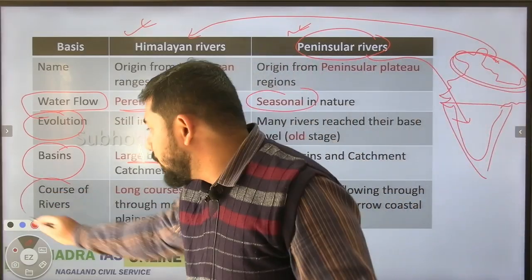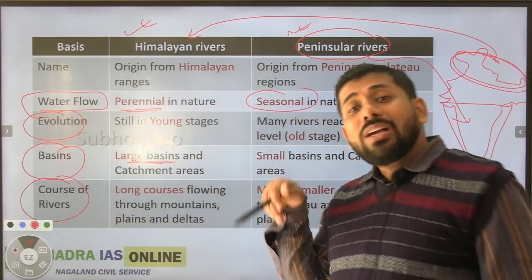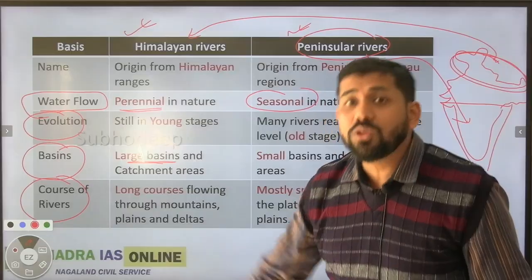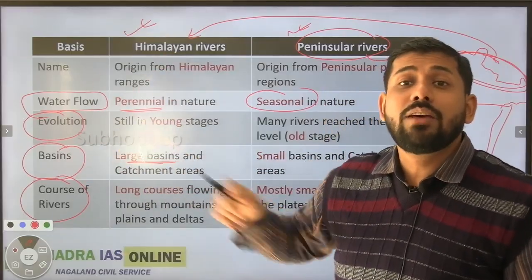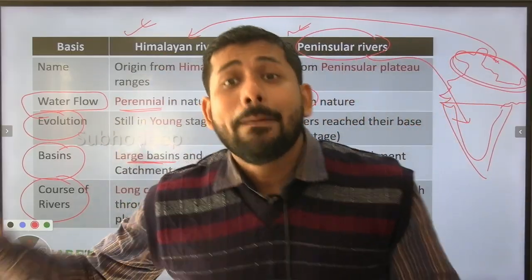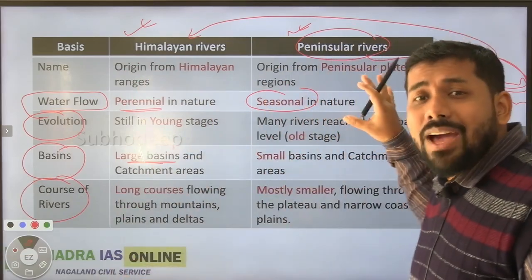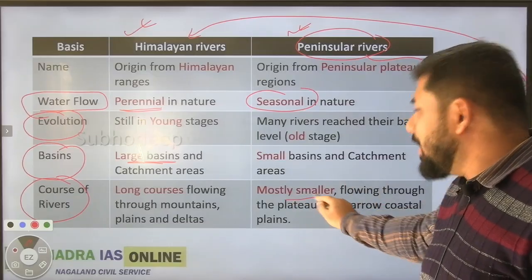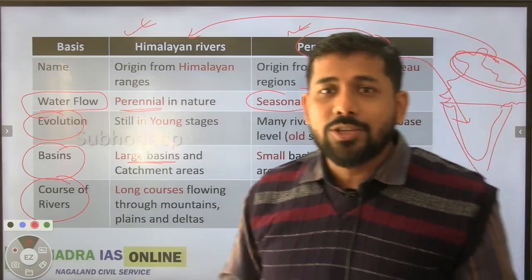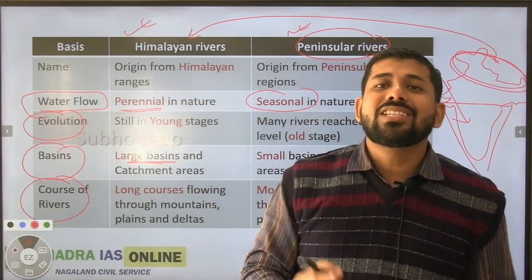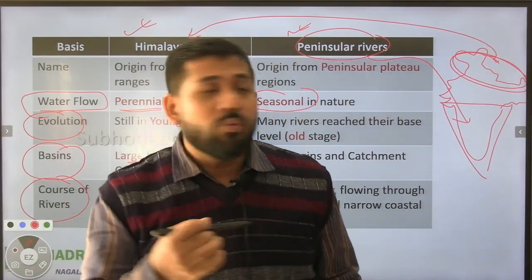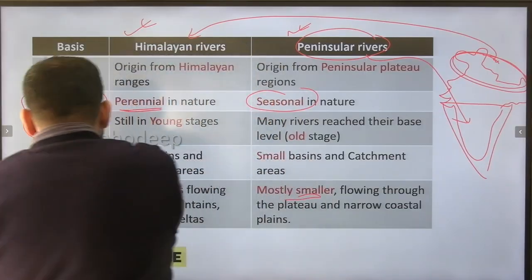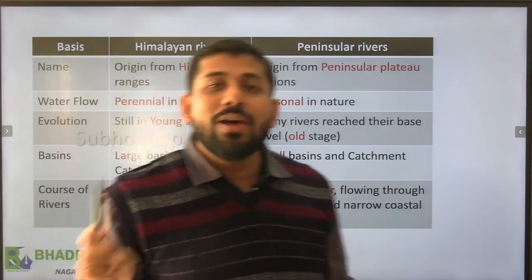Next, the course of the river, means the distance that these rivers flow. If you see river Brahmaputra and river Ganga, they flow very huge distances, but at the same time, if you see the majority of peninsular rivers, they are smaller in distance. So these are the overall differences that exist between the Himalayan river system and the peninsular river system.